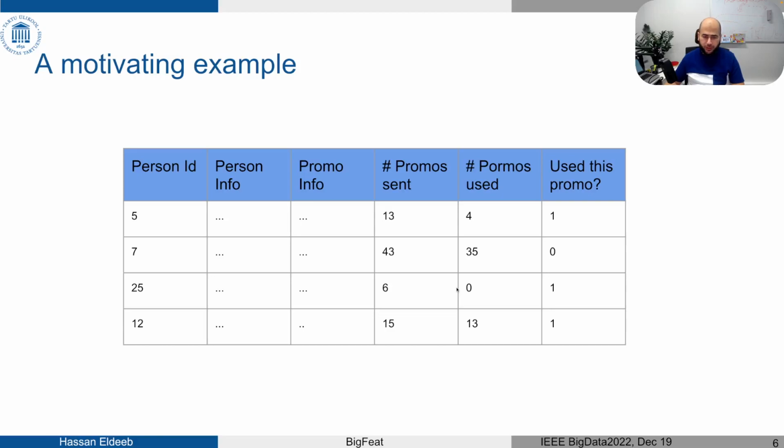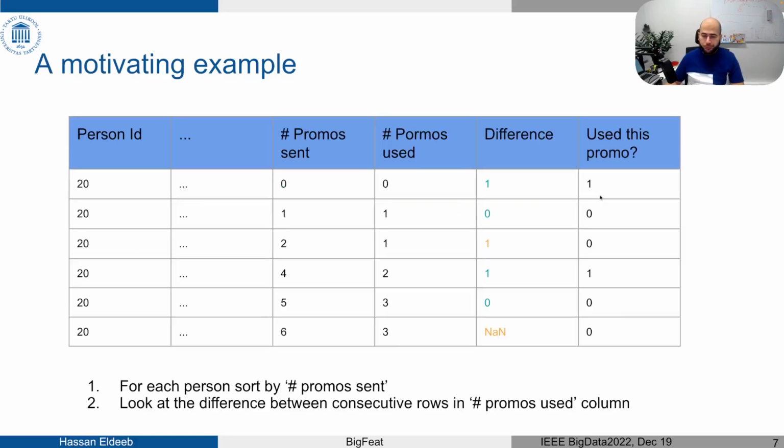Let me give you a motivating example. Here we have a promotional data set where we have some information about the person these promotions are sent to, some information about the promotion itself, the number of promotions sent so far to this customer, the number of promotions used by him, and whether he used the current promotion sent or not. Let's use some feature engineering tricks to generate some useful features and try to make the relationship between these features and the target variable easier and simpler.